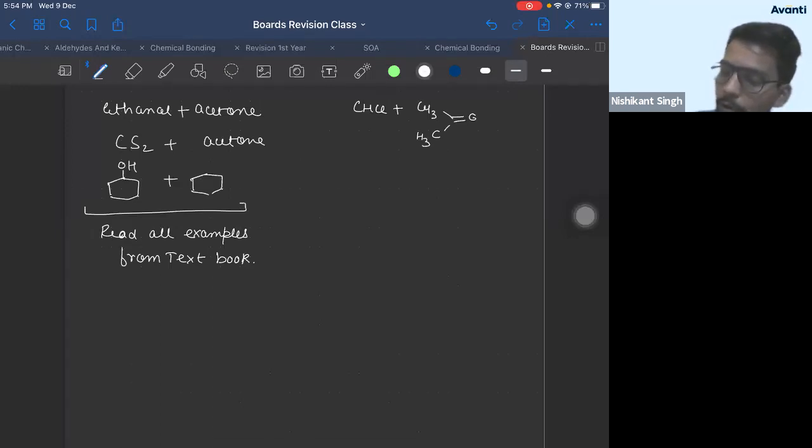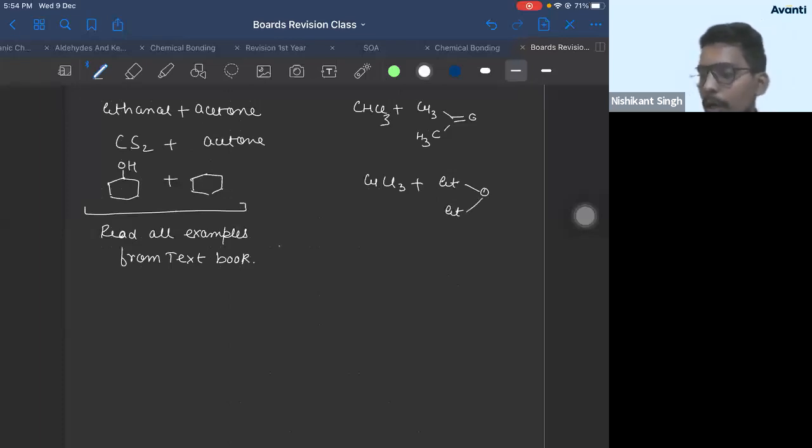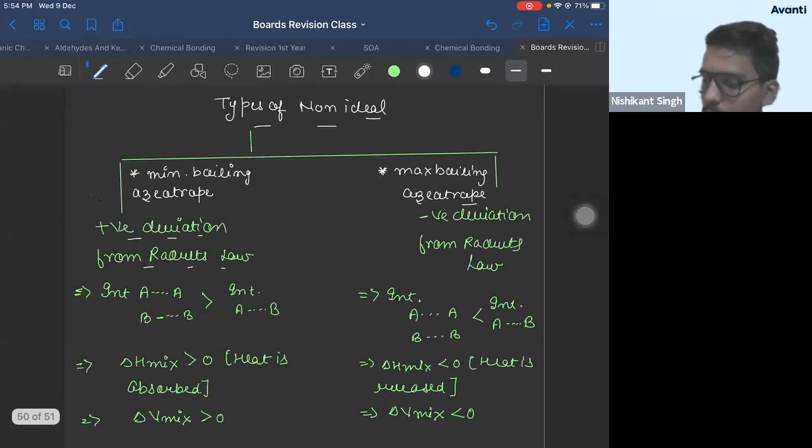And then chloroform, CHCl3, plus diethyl ether. So again, read all examples from the textbook. Do not miss any example which is given in the textbook. So this finishes your ideal and non-ideal solutions.